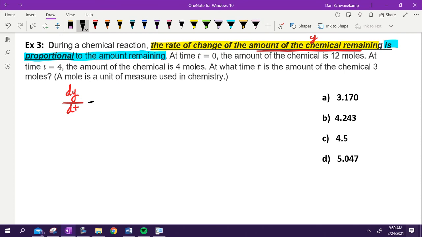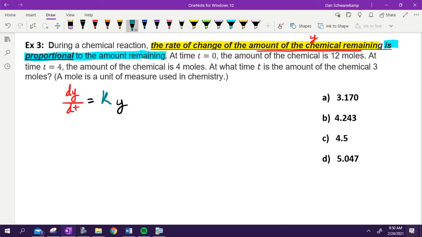That it is, so that means equals, proportional to the amount remaining. Well, what did we say is the amount remaining? What can we call that? That's Y. The amount remaining is Y. Proportional just means that if I multiply it by a number, they're going to be equal to each other. Our number is K. It's just a constant. That phrase, the rate of change of the amount of chemical remaining, is proportional. The part that I underline there, the rate of change is proportional, means that.